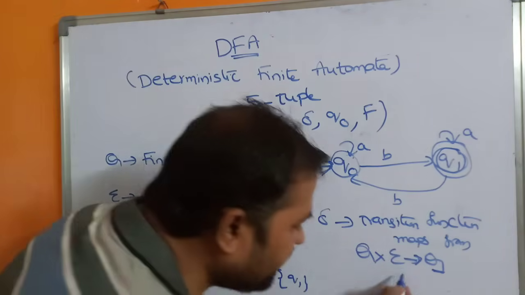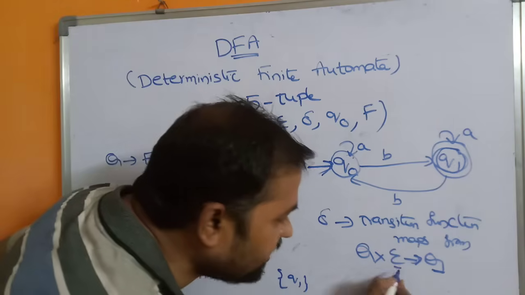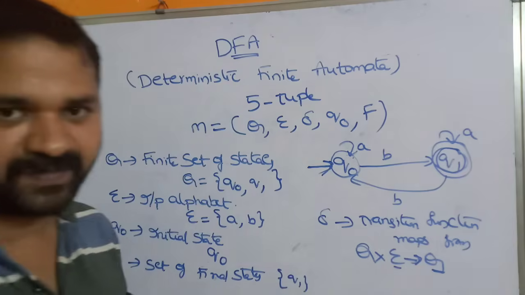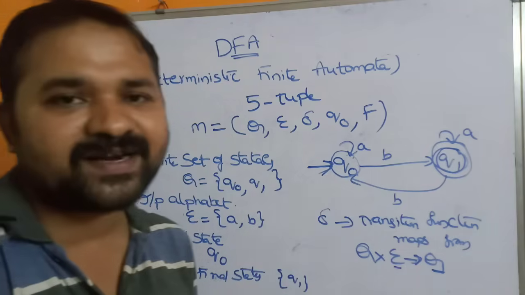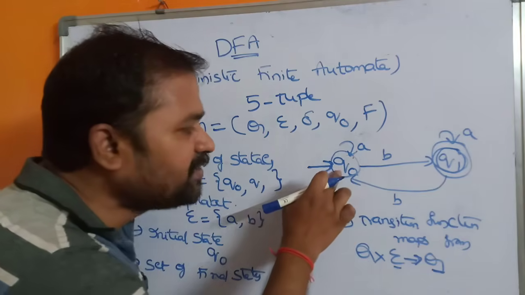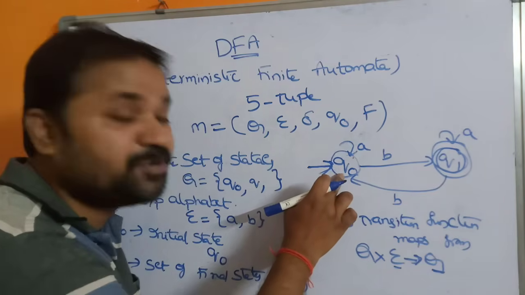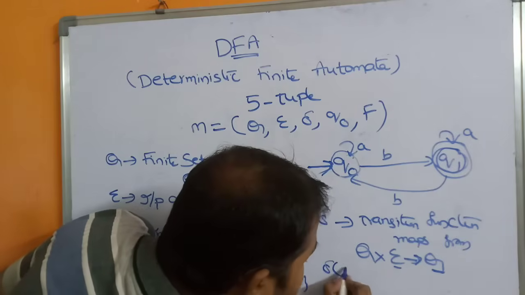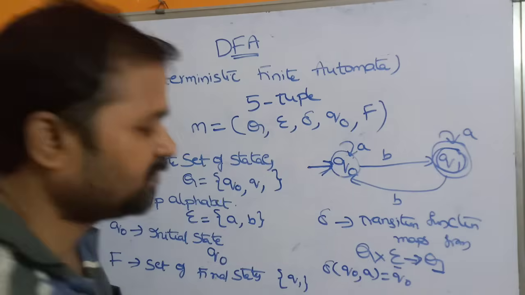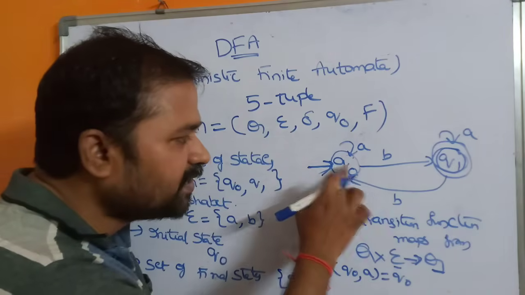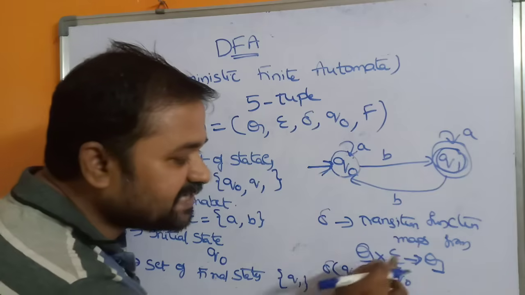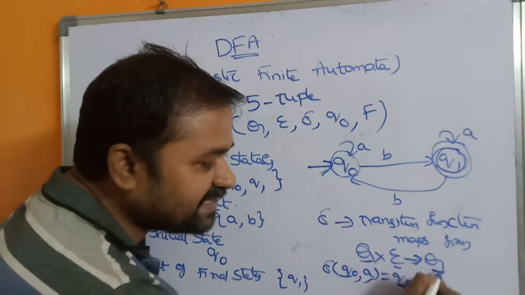Okay. Let's see the meaning here. If we apply an input symbol on one state, we can go to another state. Let us observe this diagram. What are the transition functions in this diagram? If we apply A on Q naught, then we are moving to Q naught only. So the first transition function is delta of q naught comma a is equal to q naught. If we apply a on q naught, we get q naught only. This q naught is this state, this sigma is a, and this state is this Q.